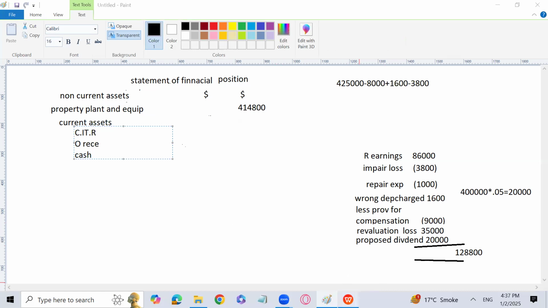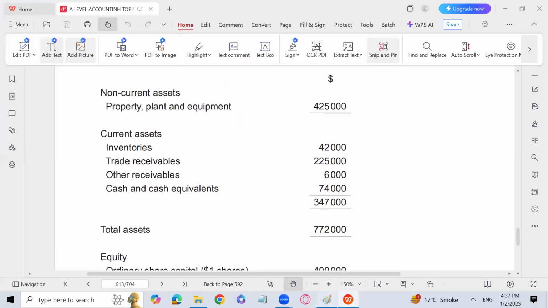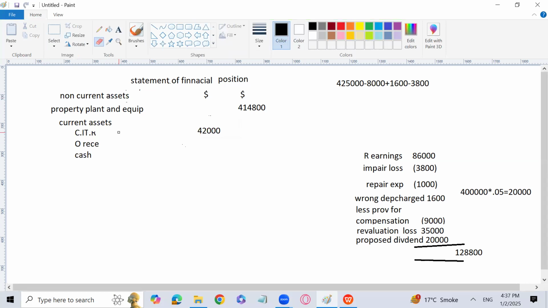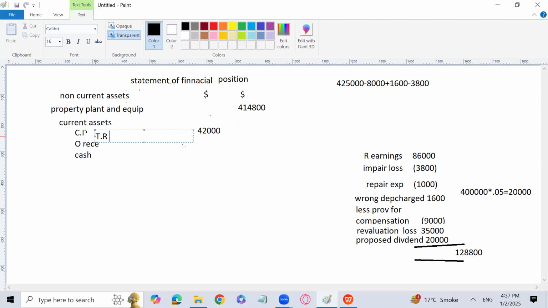So let's see. Closing inventory 42,000. There is no effect in the closing inventory, so I will write over here 42,000 because it does not have any impact. Then trade receivables, again, there is no change in trade receivable. That is going to be 2,25,000. Let me just correct it. I will write over here trade receivable 2,25,000.